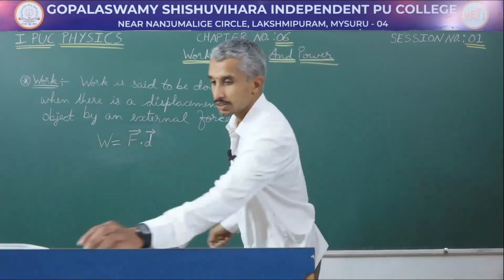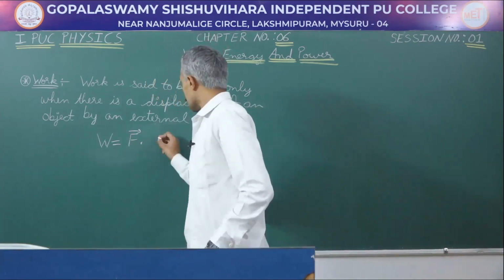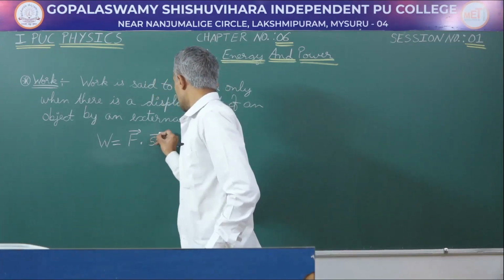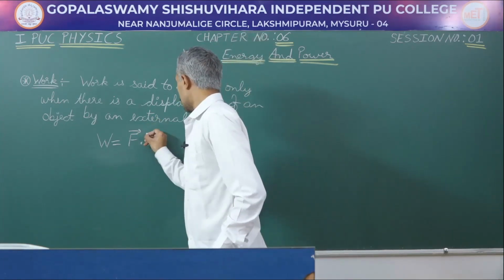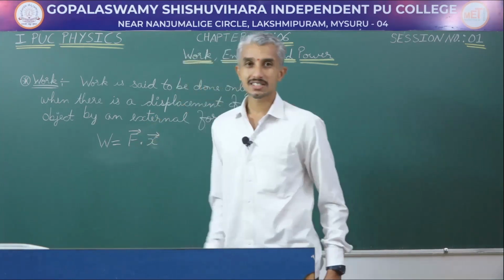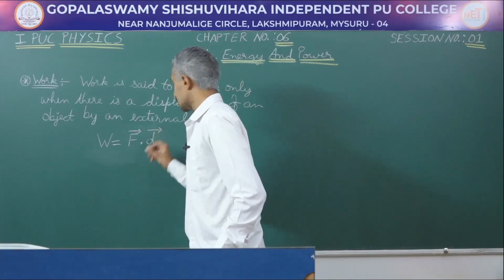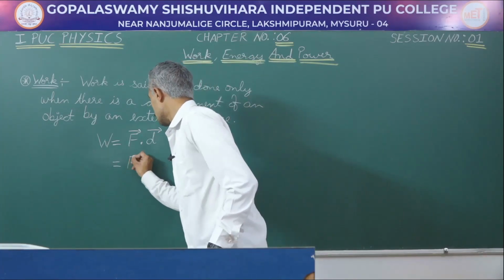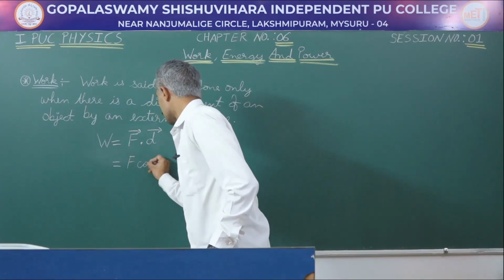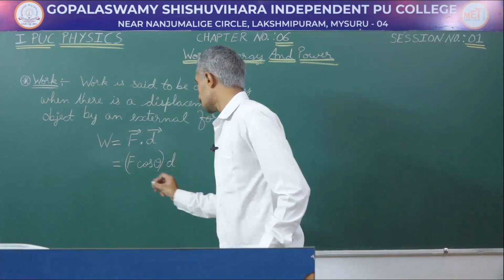If not D, displacement can also be written as either S, or if it is along x axis as x. Let me now consider the displacement vector as D, and the scalar product of two vectors is going to be a scalar, and here it is F cos theta into D.